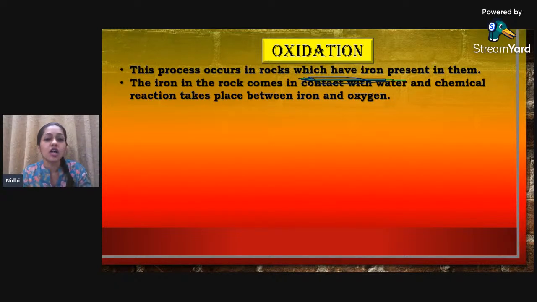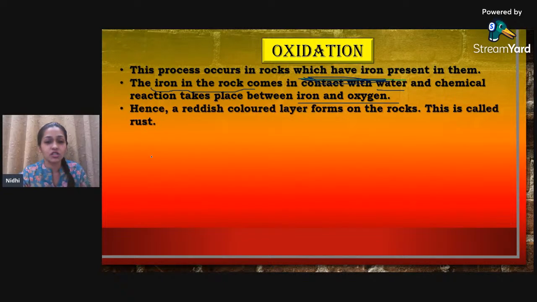This process occurs in rocks which have iron present in them. So the iron in the rock comes in contact with water and a chemical reaction takes place between iron and oxygen. Okay, so what is happening over here? The iron inside the rock mixes with water and a chemical reaction happens. Obviously when water and iron interact with each other, the reaction of iron and oxygen will definitely happen. And because of this reaction, a reddish colored layer forms on the rock. Very important point.